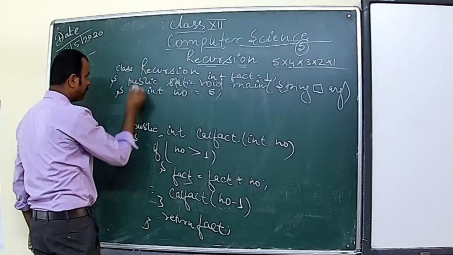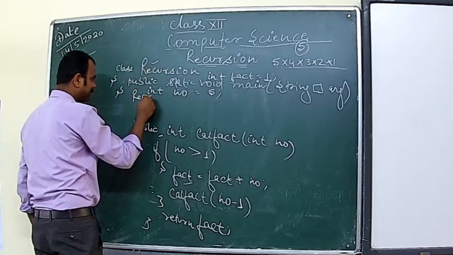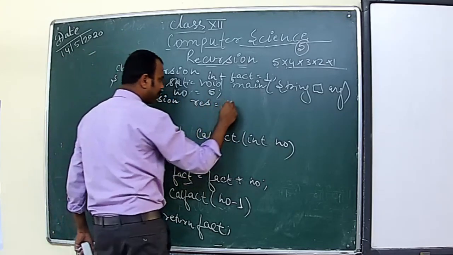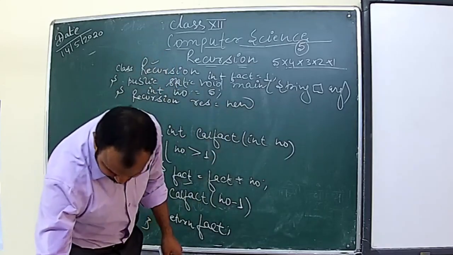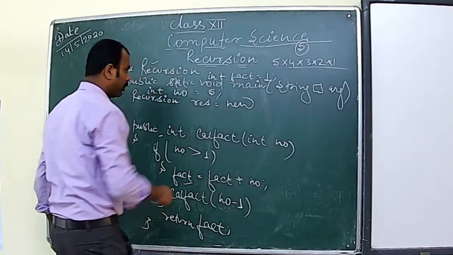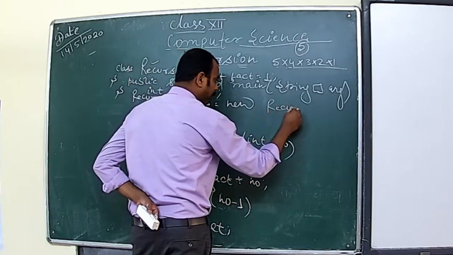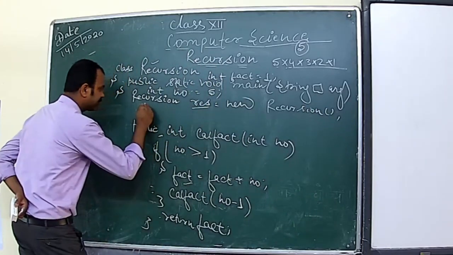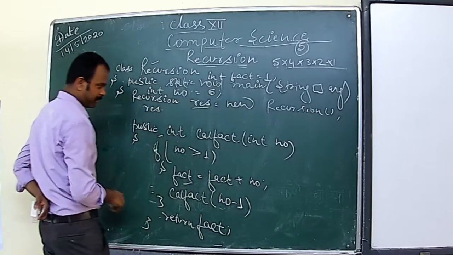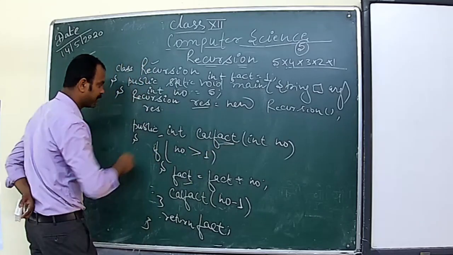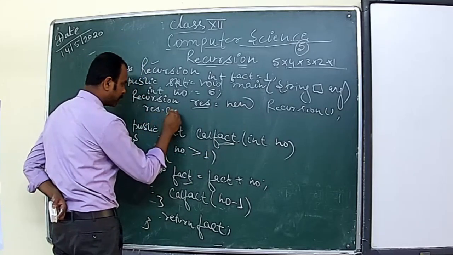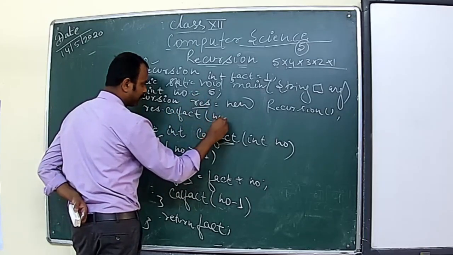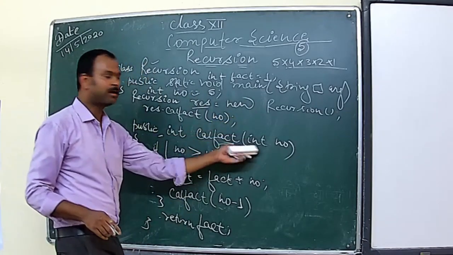So just get the object of this class, recursion ref equals to new recursion, and then ref dot, we'll call this one. Okay, so calfact, and we'll pass this number, because it contains one parameter, so we'll pass this number.